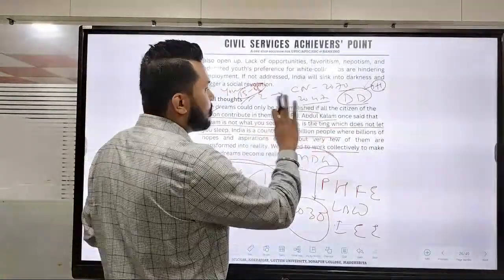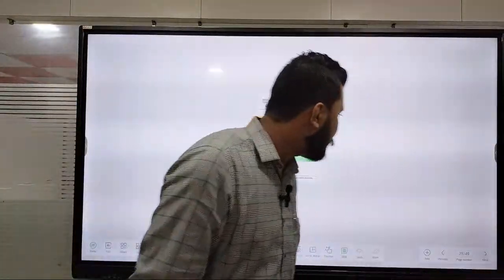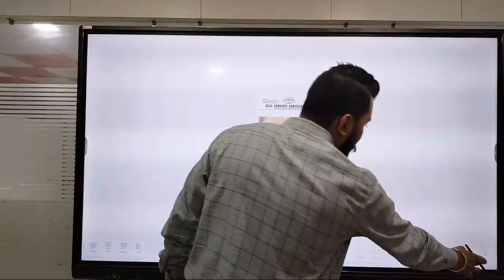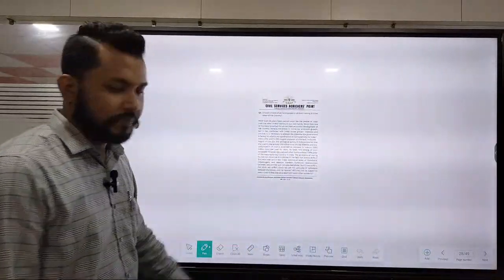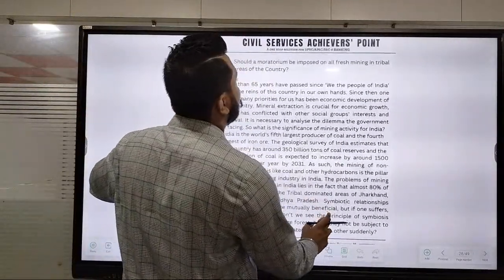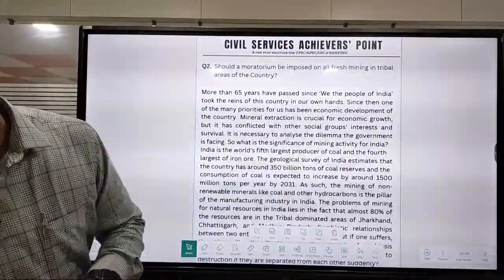Okay, so ekini amar ahi gol the first passage or upar. Okay, chalo moving to the next passages. So etu eta last eta mor eta dhuniya ke mor eta picture di thoi disilu. Okay, next ahi gol amar ki, should a moratorium be imposed on all fresh mining in tribal areas of the country? Okay.